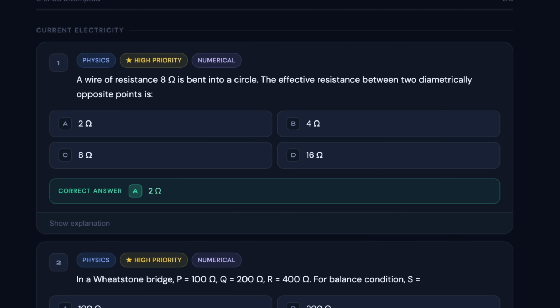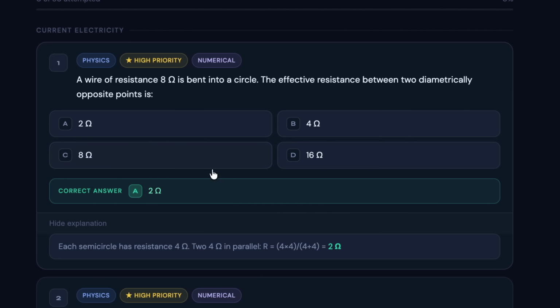So as you can see in the first question from current electricity, we have highlighted the topic the question belongs to, overall the priority of the question, the type of question, and which chapter or topic it belongs to. So as you can see on the screen for the first question, second is the answer. Currently we are not in the process of discussing the questions. However, you can check out the overall explanation for it, how the answer came as 2 ohms, and because we have to cover 60 questions, we are trying to keep this video short. So check out the whole video.